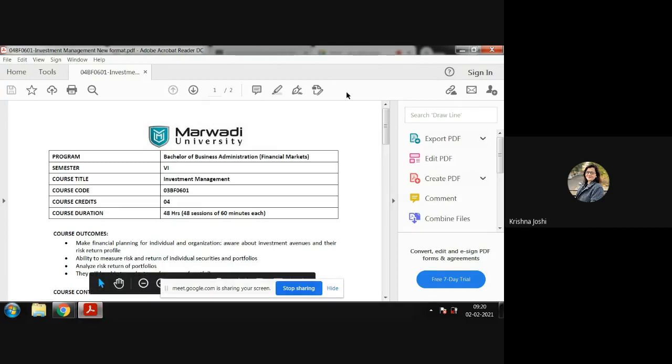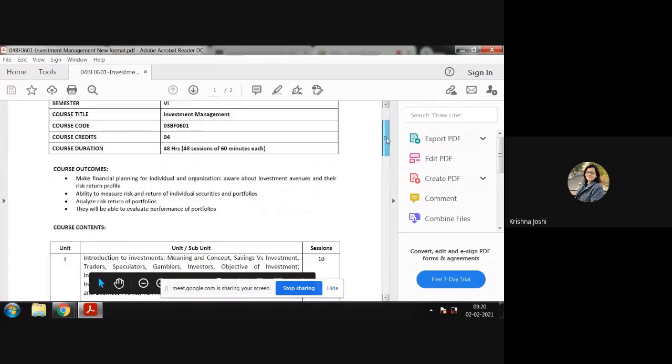What are the course outcomes? After learning throughout the semester, you should be able to understand these 4 points. You should be able to make financial planning for individuals and organizations. You should be aware of investment avenues and their risk-return profile. You should have the ability to measure risk and return of individual securities and portfolios. You should be able to analyze risk-return of portfolios, and evaluate performance of a portfolio.